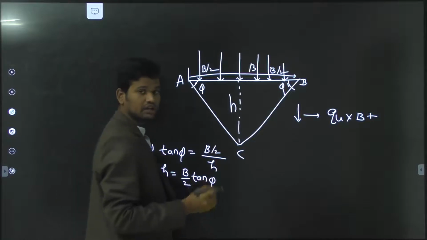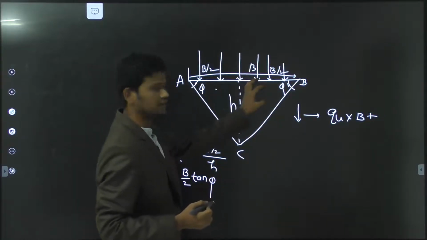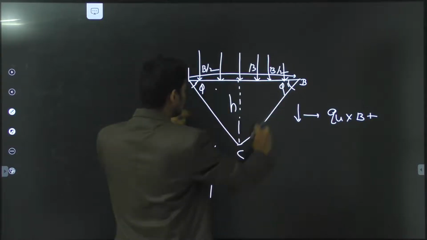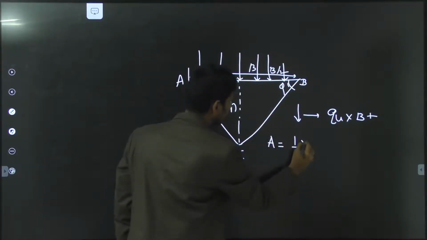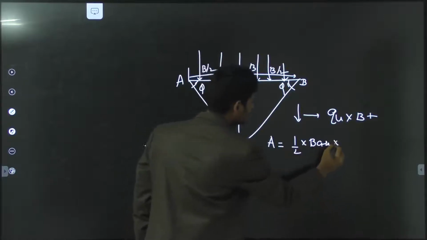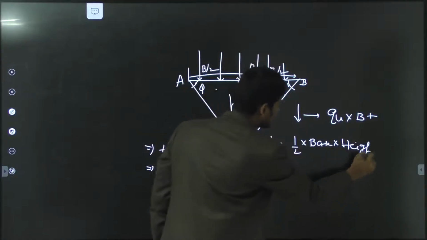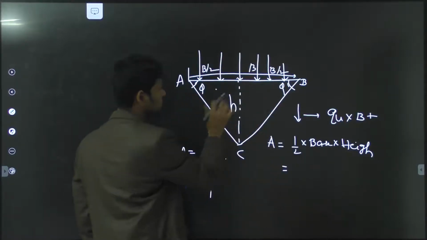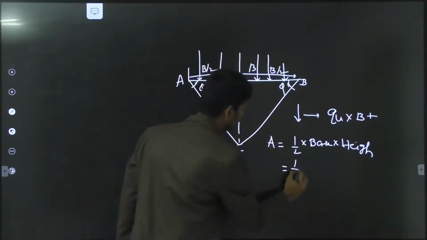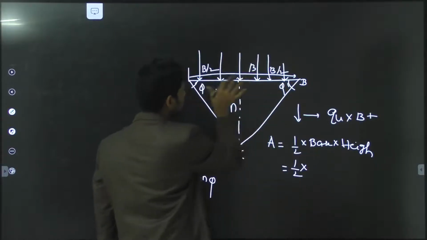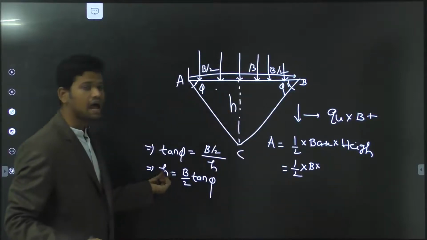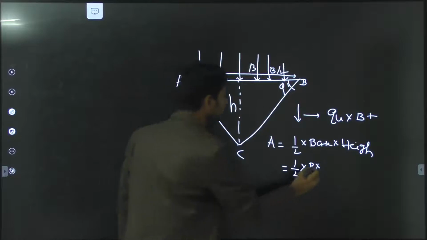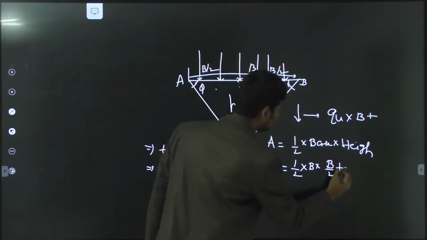Next we have the area of the triangle. I am calculating the entire area of the triangle, which is area equal to half into base into height. This is the formula for the area of the failure wedge triangle. That means A equal to half into base, where the base of the foundation is B, into the height we have calculated, B by 2 into tan phi.